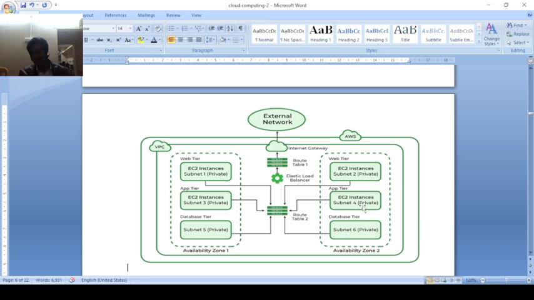In previous lectures we discussed the different types of zones; three or more zones converge into a region. Here zone 1 and zone 2 are connected with a router.